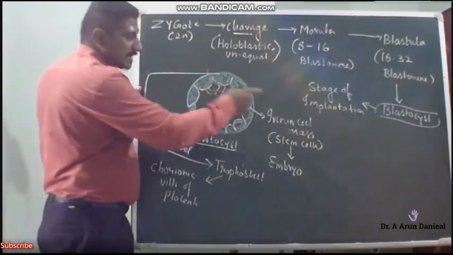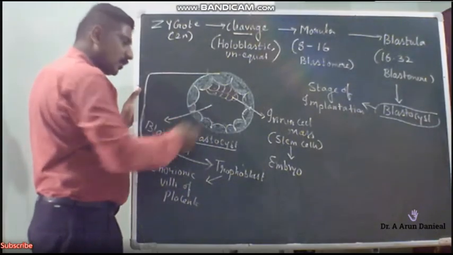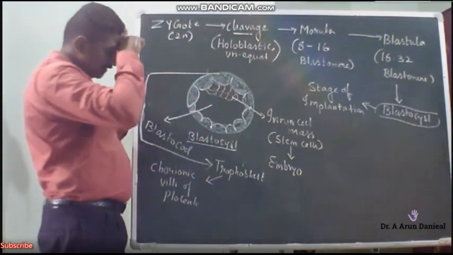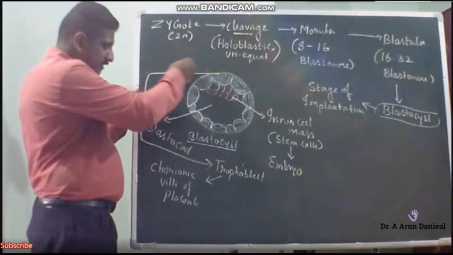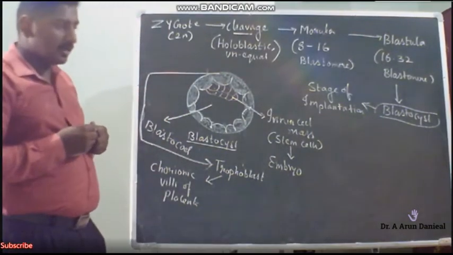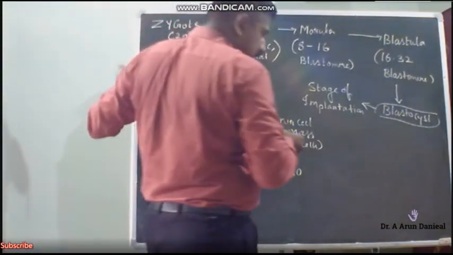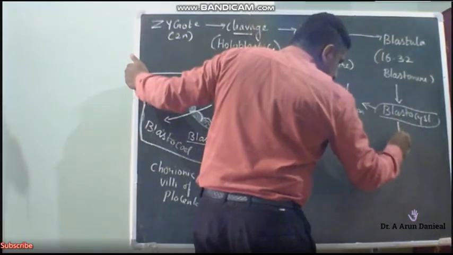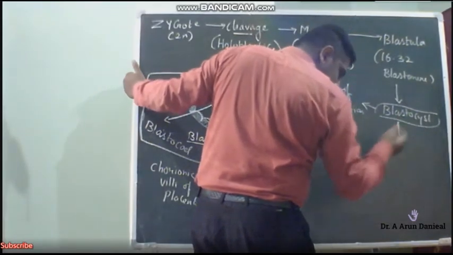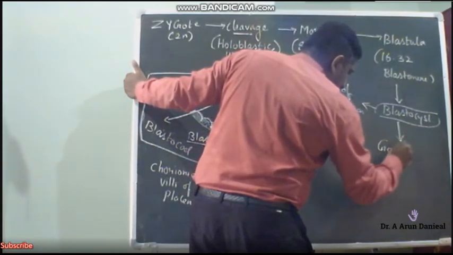The inner cell mass has stem cells which will transform into an embryo, and they have a small cavity called the blastocoel cavity, and this is called your trophoblast. The trophoblast transforms into the chorionic villi of the placenta. After implantation, what will occur? After implantation, the important stage called gastrulation, or formation of 3 embryonic layers, will occur.